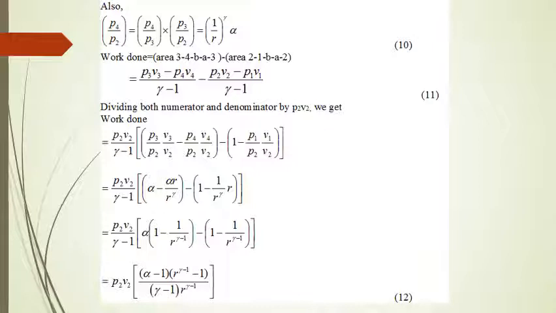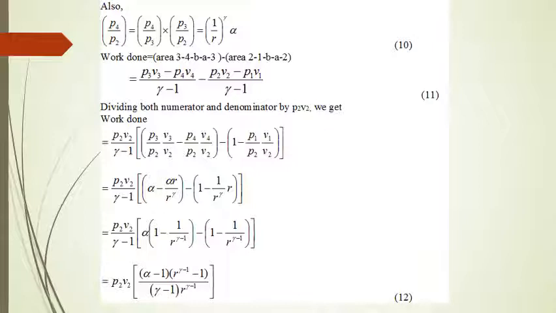Now first of all we want to find out work done. Work done is nothing but the area enclosed by the geometrical figure of the cycle on the PV diagram, that is the net cycle diagram area, that is representing the work.